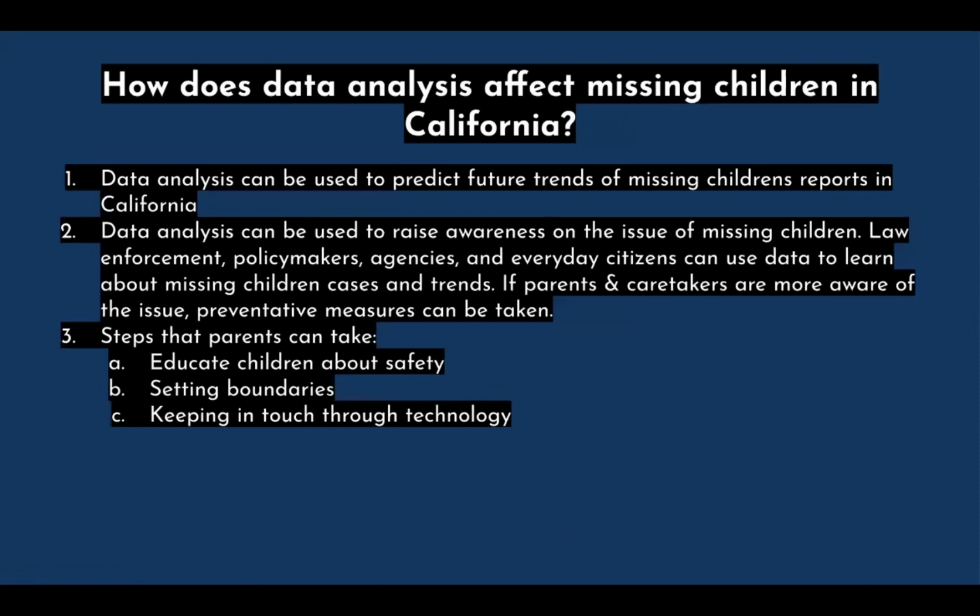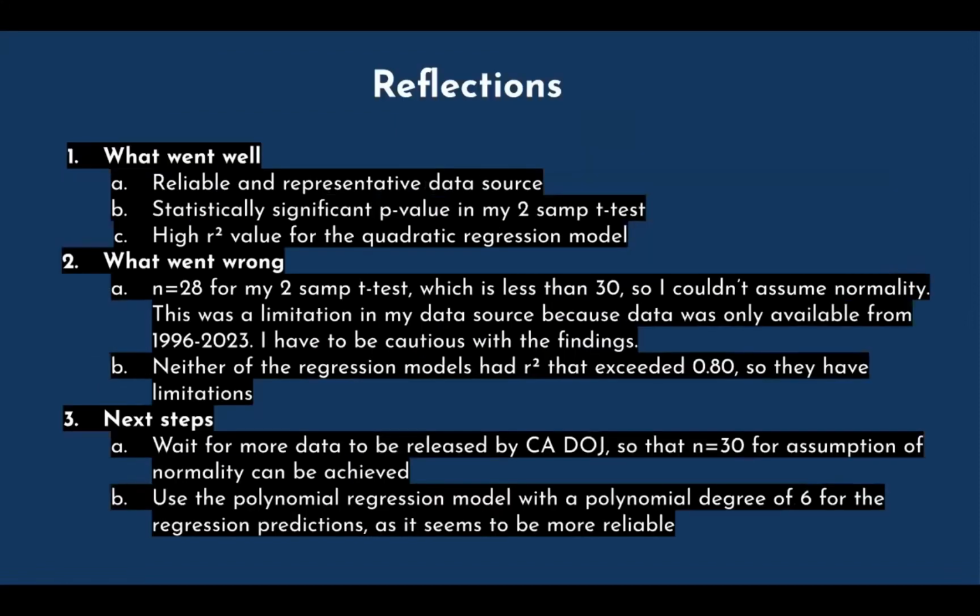So, how does data analysis affect missing children in California? Firstly, it can be used to predict future trends of missing children's reports in California. Secondly, it can be used to raise awareness on the issue of missing children. And lastly, I'd like to highlight some steps that parents can take in regards to this issue. Well, firstly, they can educate their children about safety. Secondly, they can set boundaries. And third, they can keep in touch with the technology.